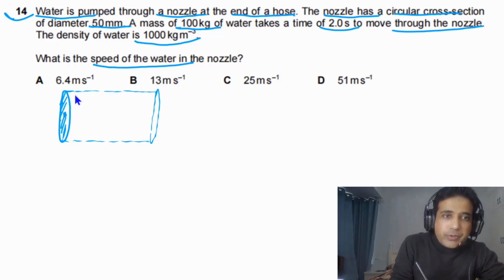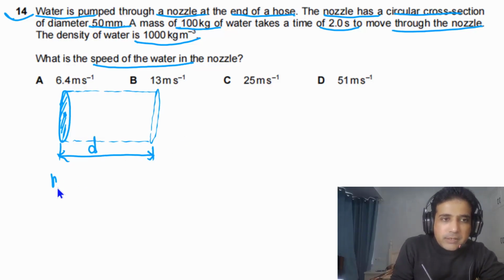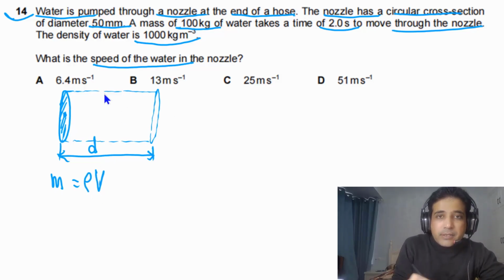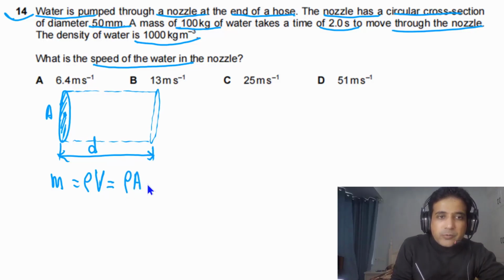So simply we can say this distance traveled by water, let's say this distance is equal to d. Now mass will be equal to density times the volume of this imaginary cylinder. Let's say the cross-sectional area of this one is A. So we can write rho times A times d, since volume is equal to A times d.